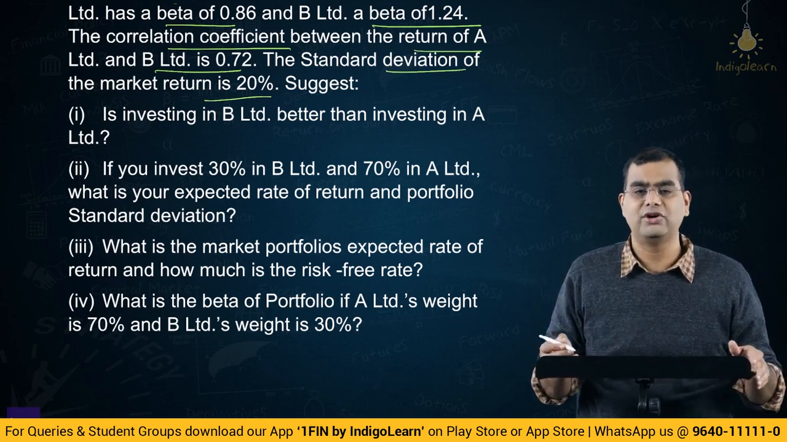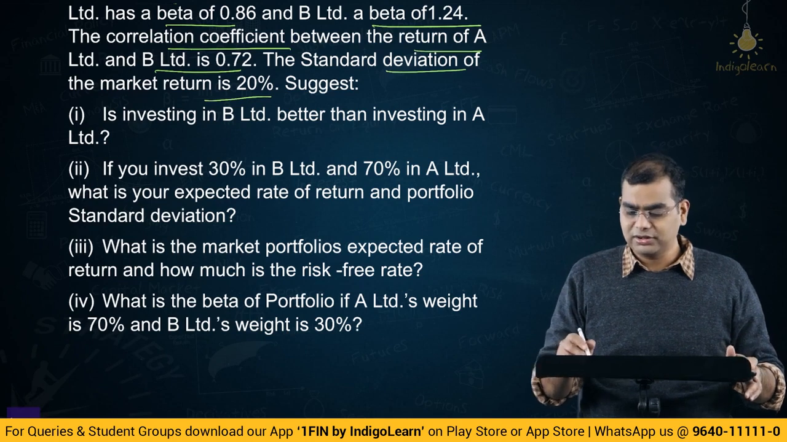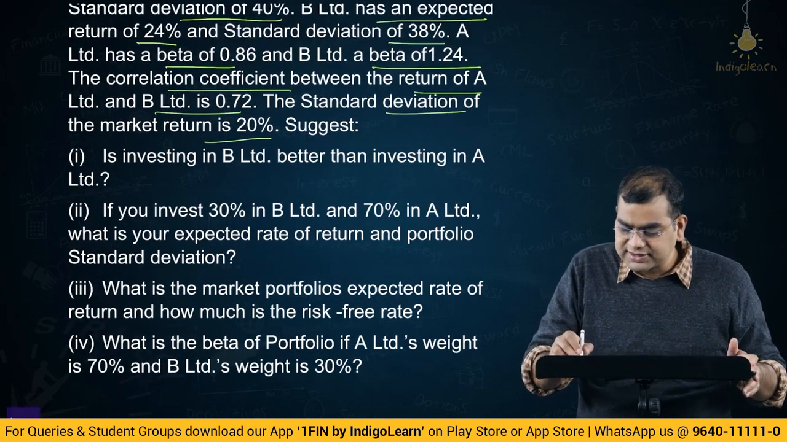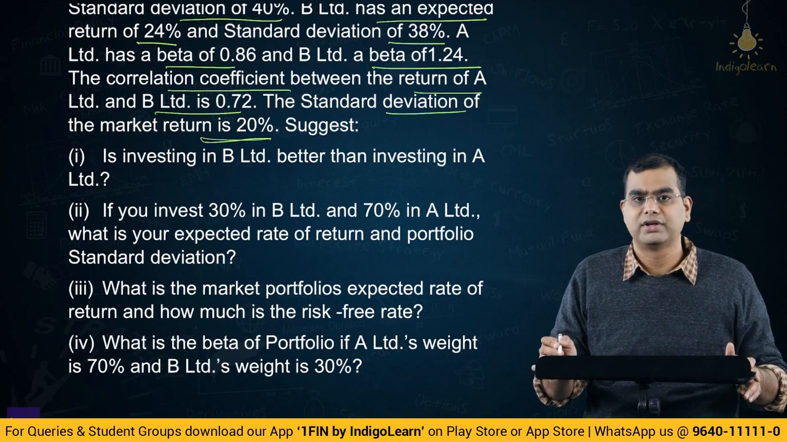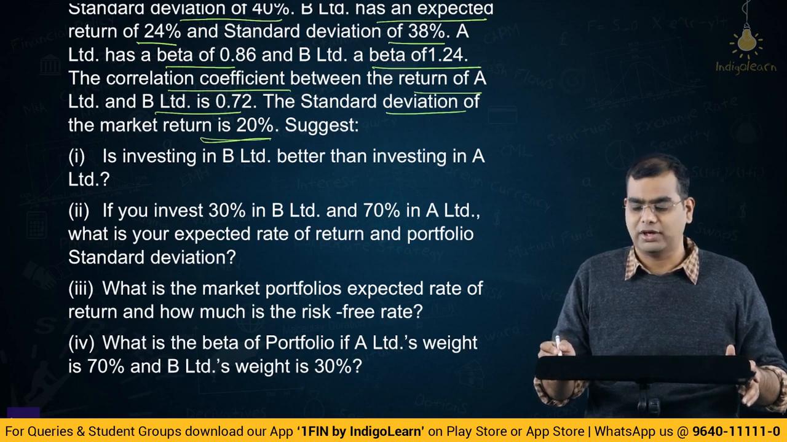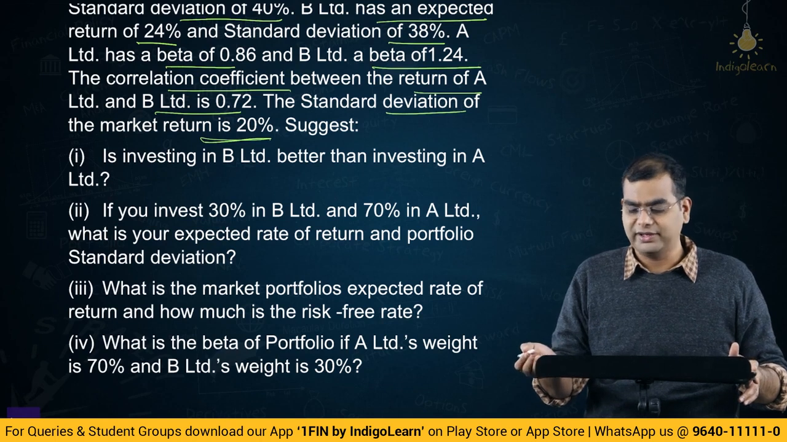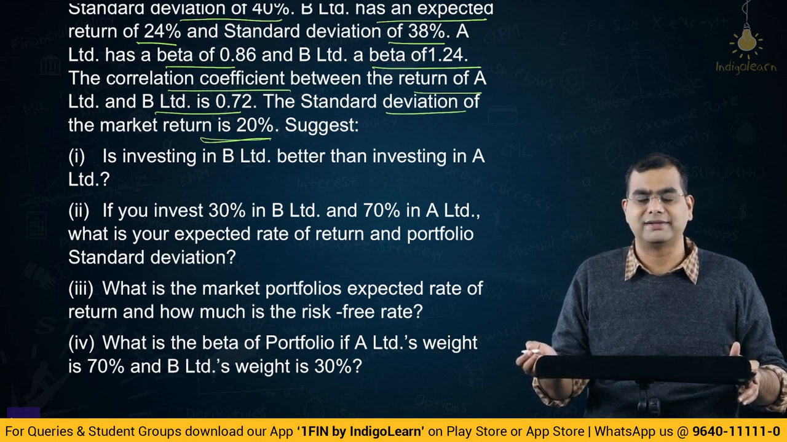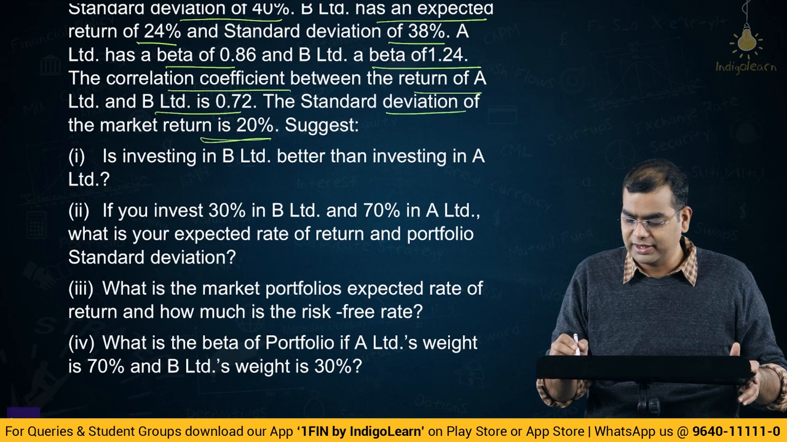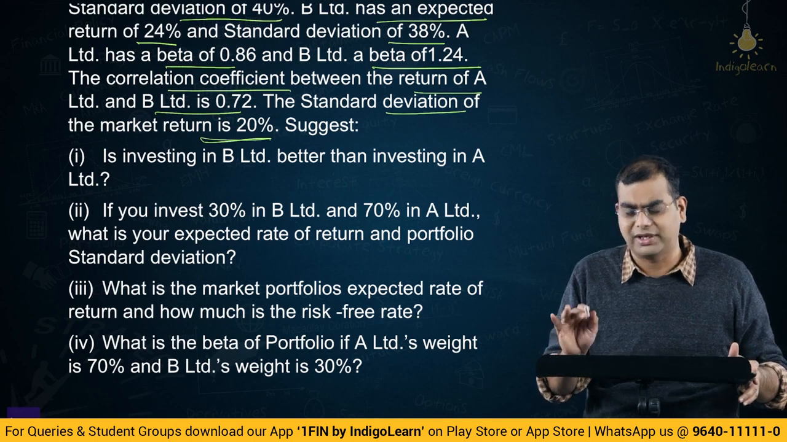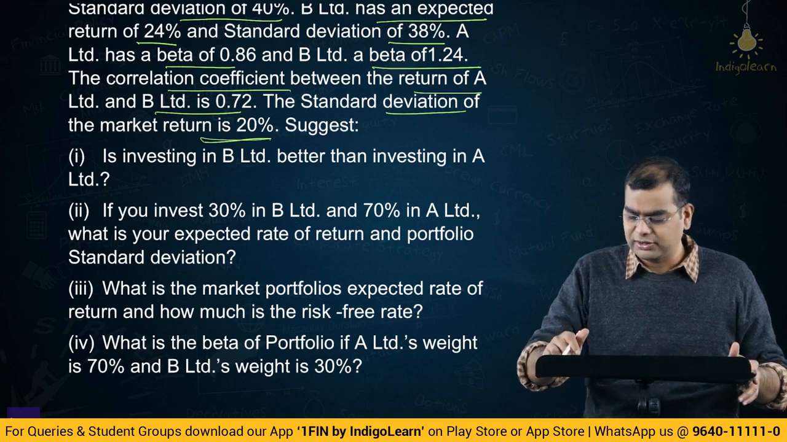Market portfolio is basically you have to find out, have they given anything else? The standard deviation of the market return is given, right? So, a market portfolio is what? A market portfolio is where beta is 1. Right, so you have to just find out return of the market, that's all, there is nothing else you have got to do. And how will you find out return of the market here? We will come to that, we'll figure that out.